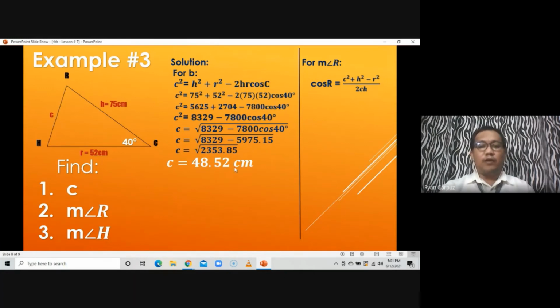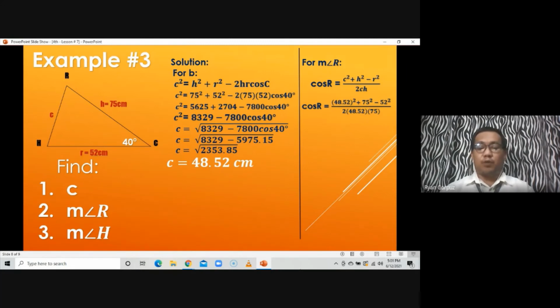Then what we're going to do is to substitute the values that are given. Since we know already the value of C, which is 48.52, we can now make use of it here. So substituting it, magkakaroon tayo ng cosine R equal to 48.52 squared, which is the value of C, plus 75 squared, which is the value of H, minus 52 squared all over 2 times 48.52 times 75. So we can simplify both numerator and denominator there.